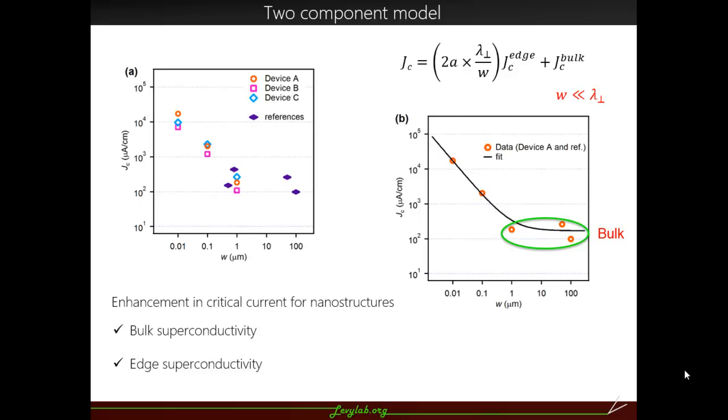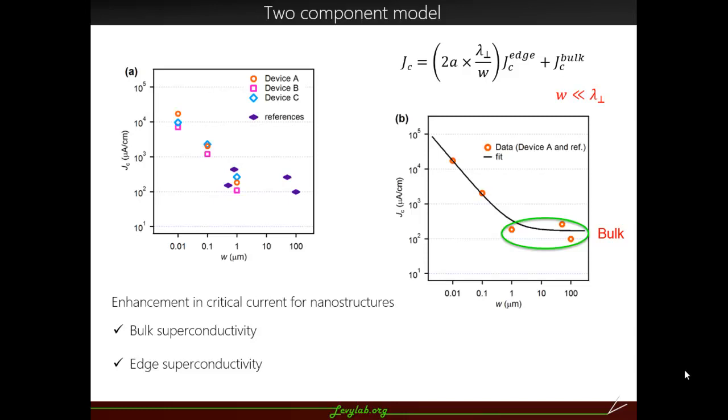What we believe is possibly that in the 100 nanometer and nanowire sections, there is an additional contribution to the bulk superconductivity, which we believe originates from the edges. We don't know at this point whether these are really edge states or not, but the edge superconductivity definitely seems to be different from the bulk. To understand this, we fit a model which takes into consideration two components of the critical current density.